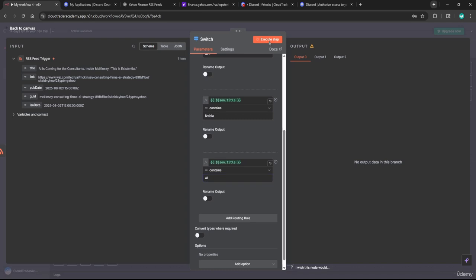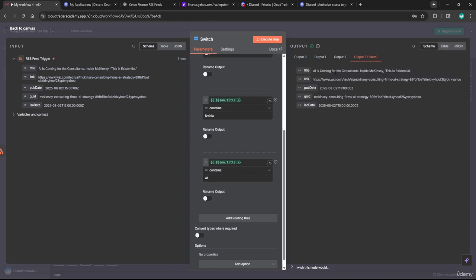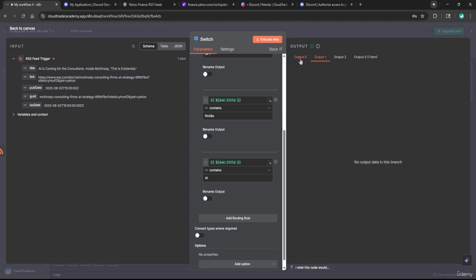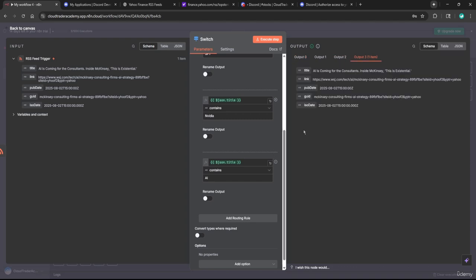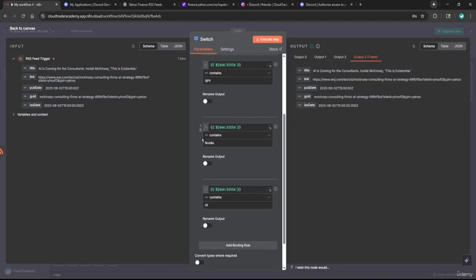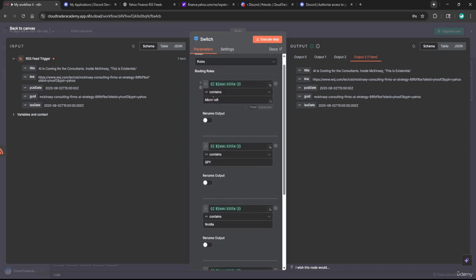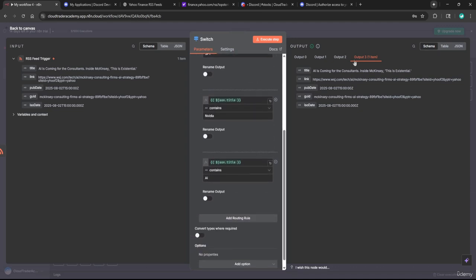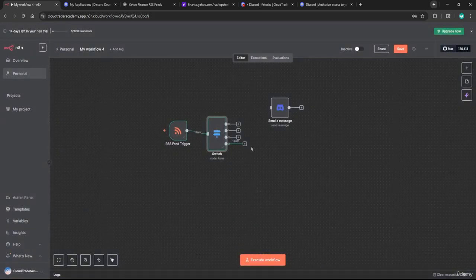Let's click execute step, and we should get one output. So our fourth rule here has one item as an output, whereas our others have no output. So that's why they're blank, because this title didn't contain any of these words, NVIDIA, SPY, or Microsoft. So that's why we didn't get anything for those. All right, let's click back to Canvas and let's see what we have here.